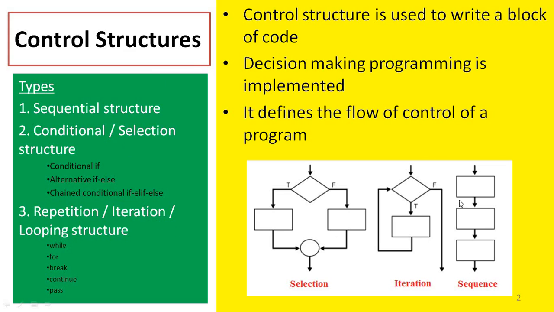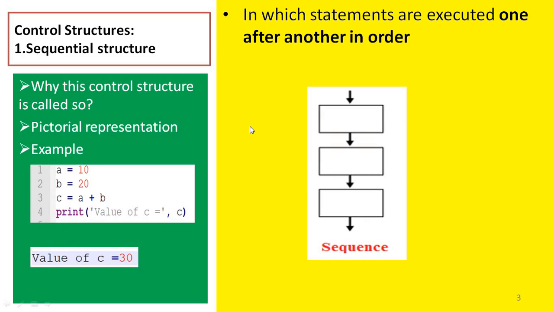These three control structures are pictorially represented like this. This is sequential control structure. This is iteration or repetition control structure. And this is selection control structure. Let's see each one in detail. The first one is sequential control structure.